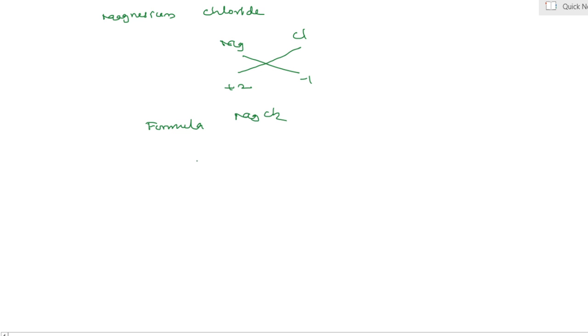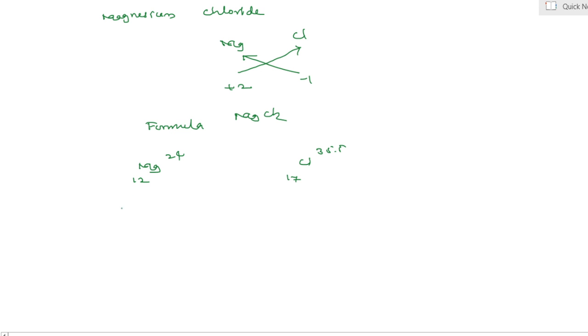Yes, my dear students, observe how the outermost shell or valence electrons are present with the help of electronic configuration. Magnesium atomic number is 12, mass 24, and chlorine is 17, mass 35.5.